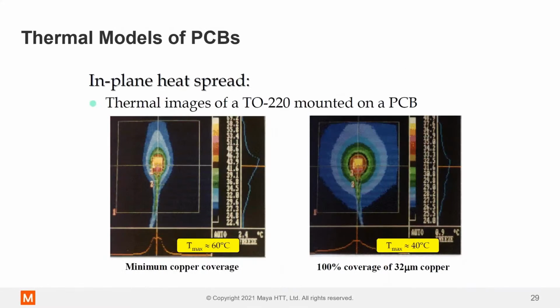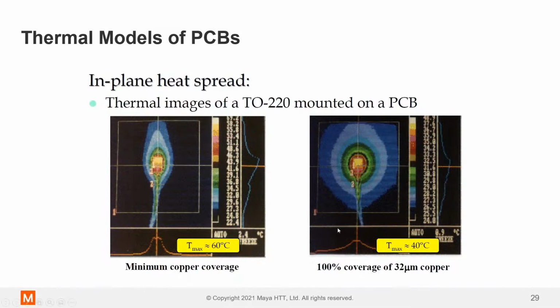Let's have a look at the difference between two different PCBs. These are images, IR camera images of two different PCBs. So a TO220, this is another MOSFET type device package, okay? But one PCB has got minimum copper coverage, right? So it's got just enough copper in the board to supply power and current to the device.